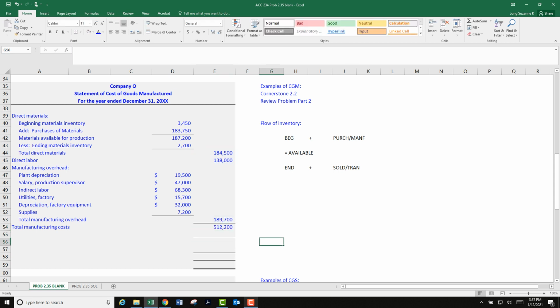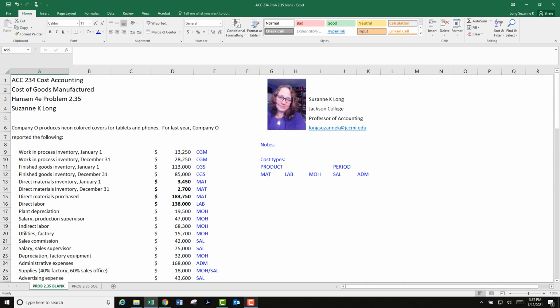Okay, and then to finish up, we need to take care of work in process. Work in process beginning and work in process ending. Remember, this whole thing is manufactured cost of goods manufactured, which correlates with work in process. So we need to add work in process beginning and subtract or less work in process ending.